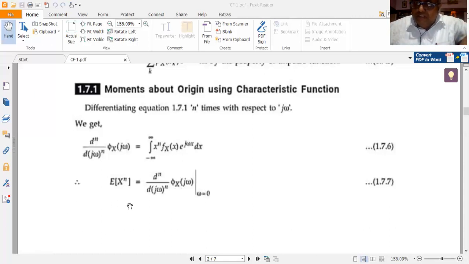I get E of x to the power of n by differentiating the characteristic function phi x of j omega n number of times with respect to j omega, and in the final result I substitute omega is equal to 0 in order to get the corresponding nth order moment. If I put n is equal to 1, I get the mean. If I put n is equal to 2, I get E of x squared, which helps me in computing the variance. If I put n is equal to 3, it helps me in computing the skewness. If I put n is equal to 4, it helps me in computing the kurtosis, so on and so forth.